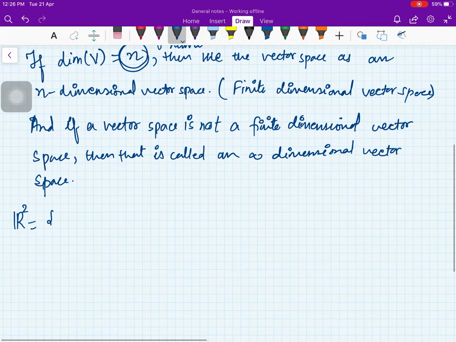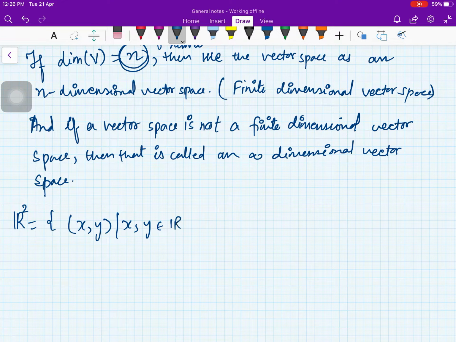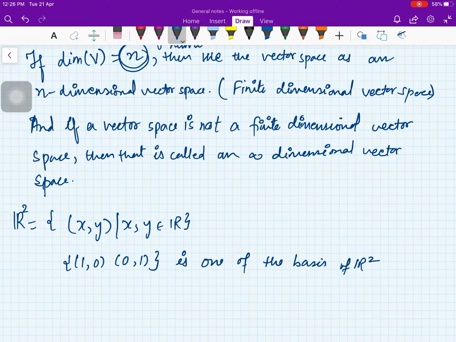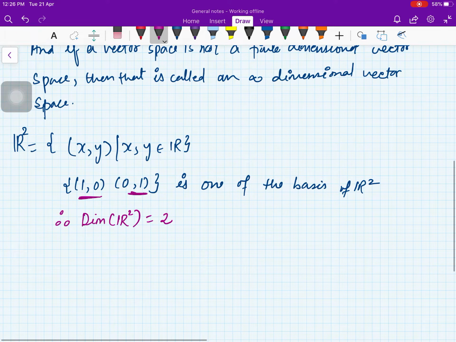So we already know that R2 is the set of (x, y) where x, y are in R, and we have seen that (1, 0), (0, 1) is one of the bases of R2, and you count the number of elements here. There are 2 elements, therefore dimension of R2 is 2.